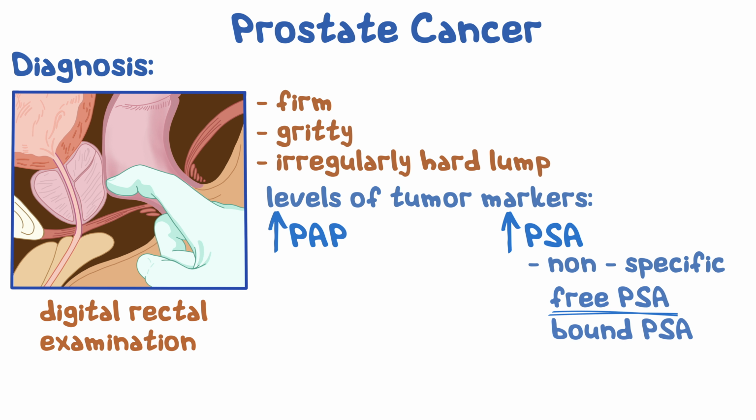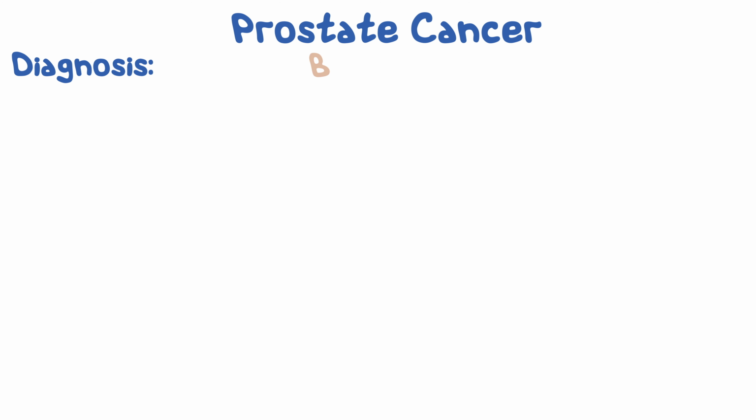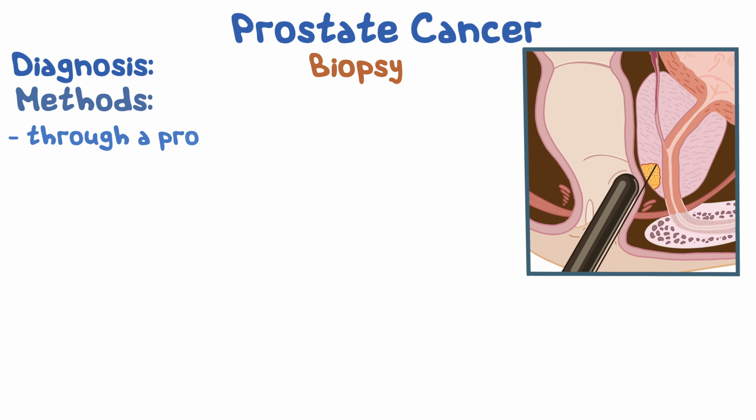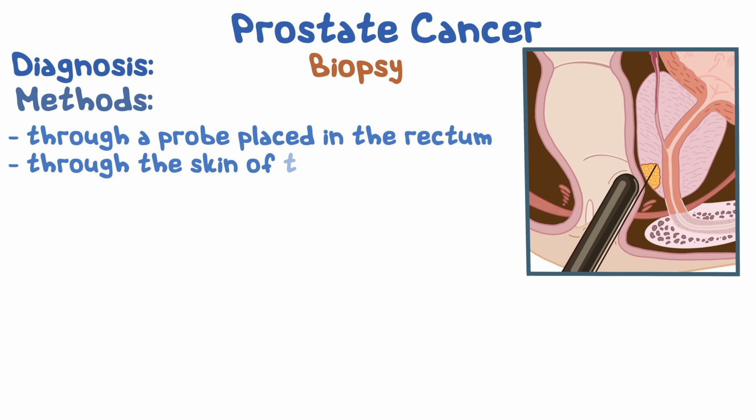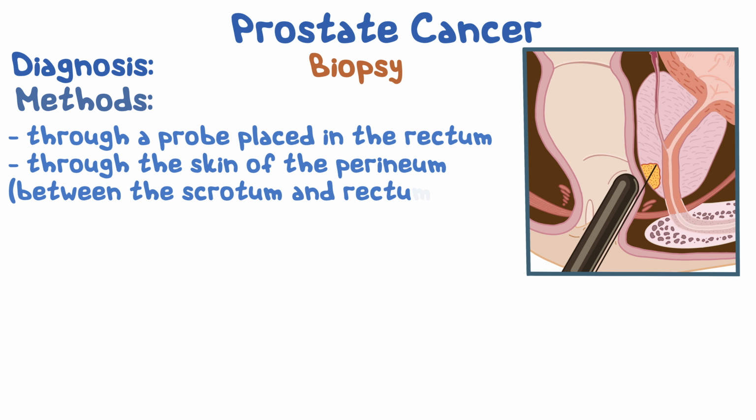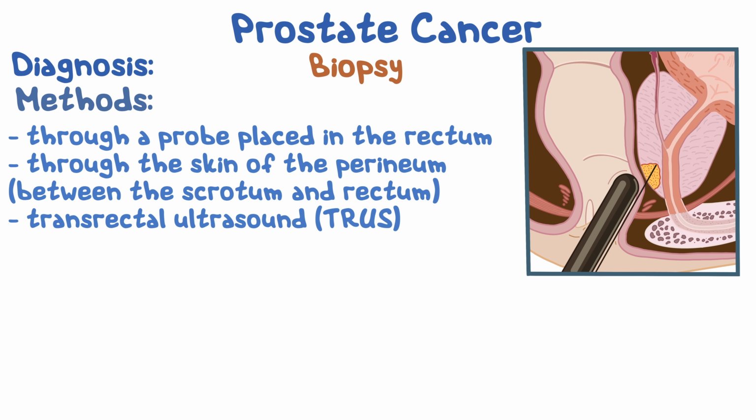total PSA ratio. PSA can circulate in the serum in two ways, either on its own, as free PSA, or bound to other proteins. A low free to total PSA ratio indicates a higher risk of cancer and may require a prostate biopsy. The biopsy can be done using different methods, such as through a probe placed in the rectum or through the skin of the perineum between the scrotum and rectum, and may use an MRI scan or transrectal ultrasound or TRUS. Small pieces of tissue are removed and examined under the microscope.